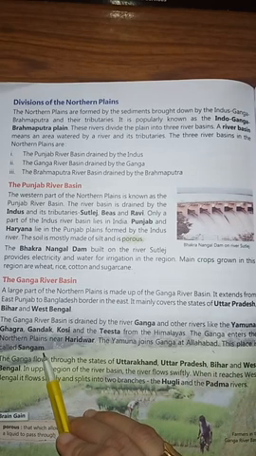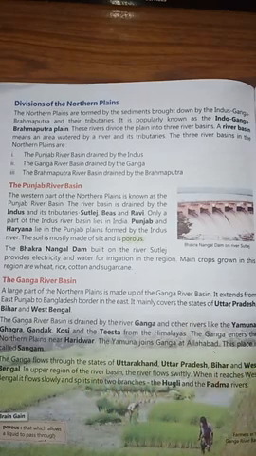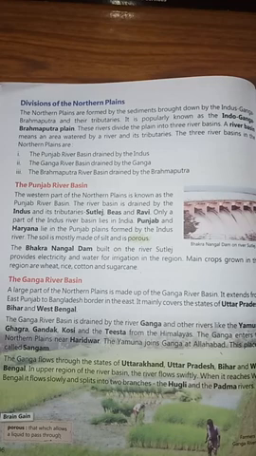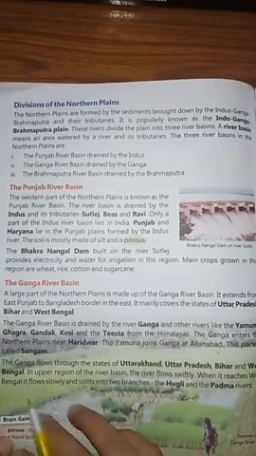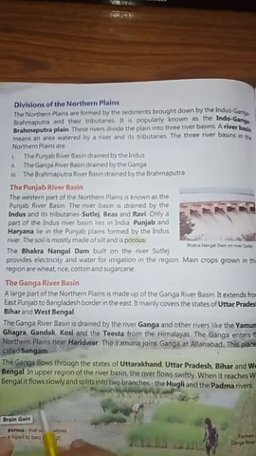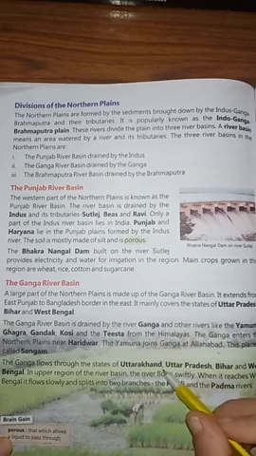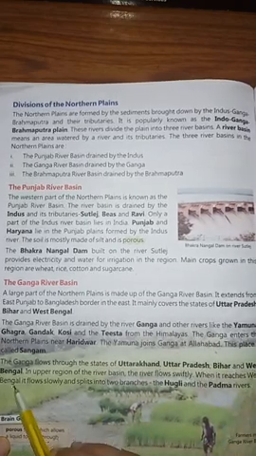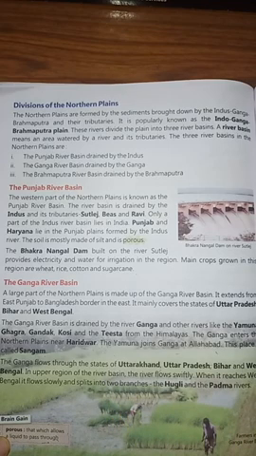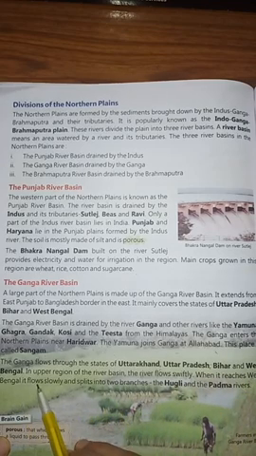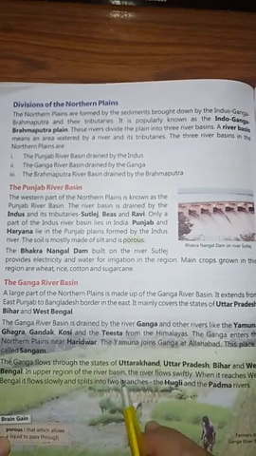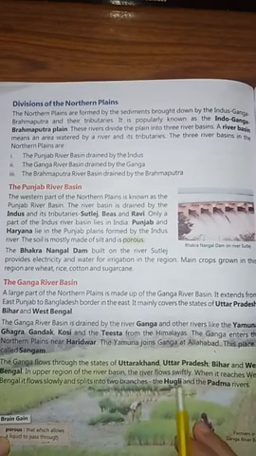Understood? Sangam is the place where Ganga and Yamuna join each other. The Ganga flows through the states of Uttarakhand, Uttar Pradesh, Bihar, West Bengal. All these states it flows. River Ganga. So in this upper region of the river basin, the river flows swiftly.